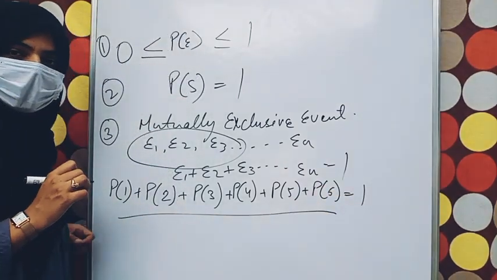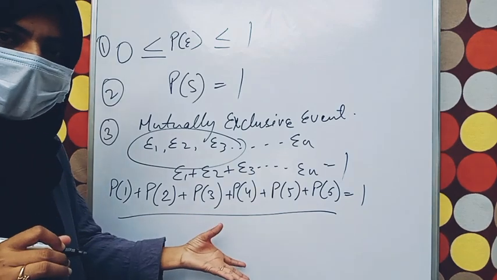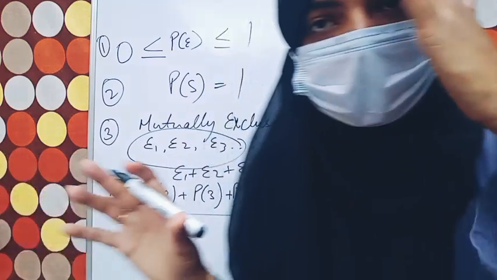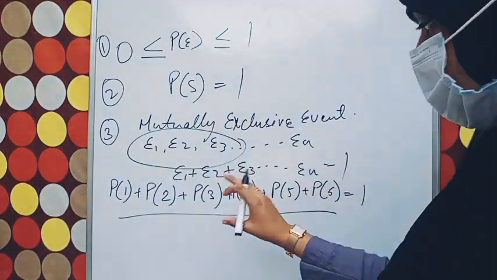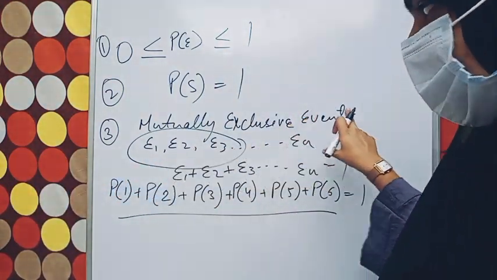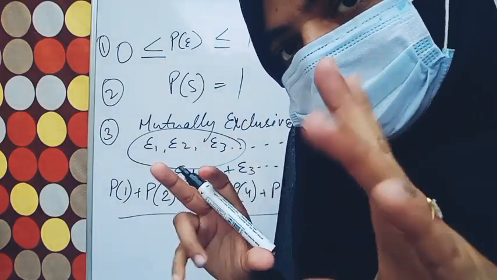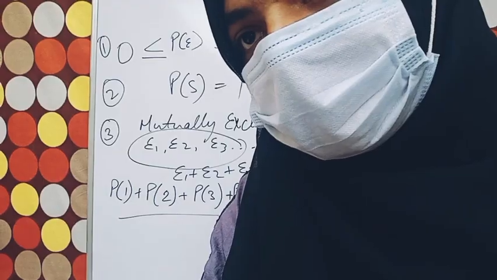Getting my point? It can't go more than this. So the sum of mutually exclusive events will be 1.